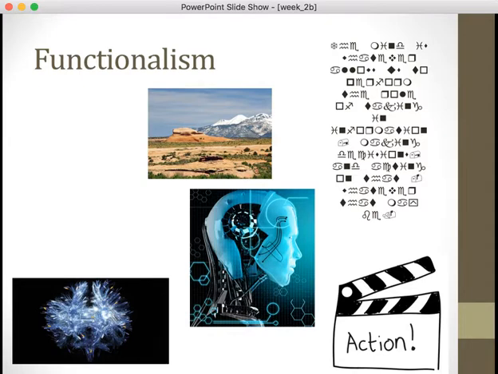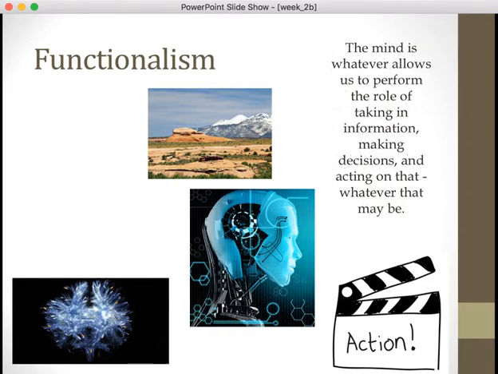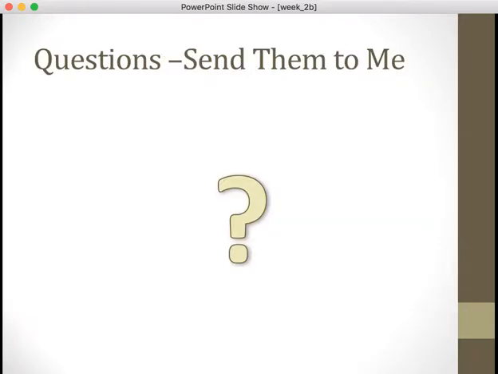So what's the argument here? The basic argument is that the mind is whatever allows us to perform the role of taking in information, making decisions, and acting on that information. Whether that's a central nervous system, a physical nervous system like humans have, whether it's a computer like the artificial intelligence that we're conceiving of, or whether it's an alien being, it still has a mind because it performs those same functions. So that's the basic idea of functionalism as well as the other theories.